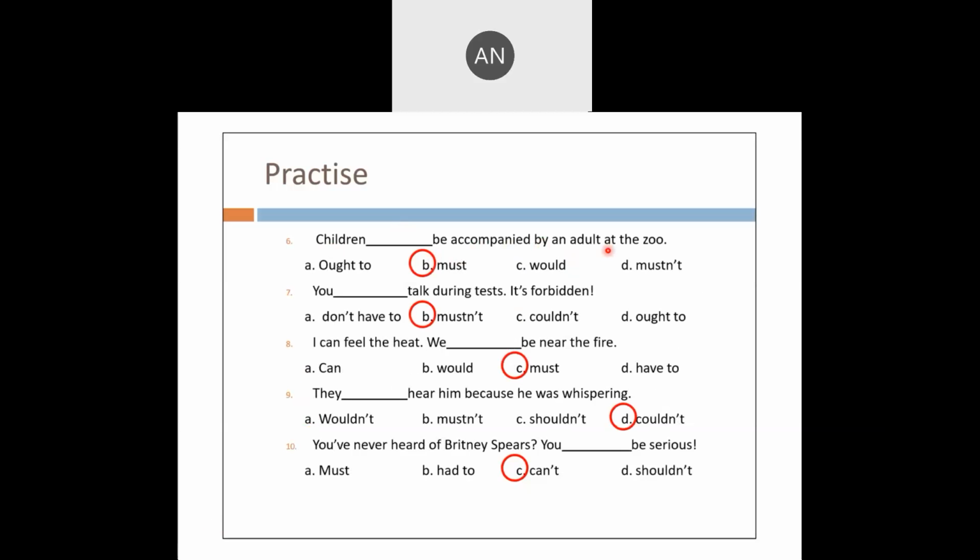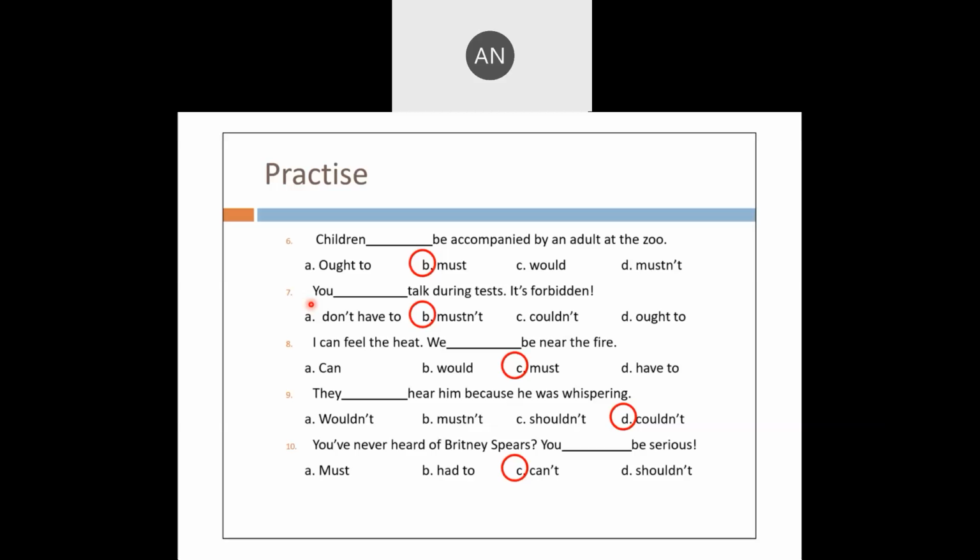Children must be accompanied by an adult at the zoo. So there is a compulsion. Otherwise, children will play some pranks and mischiefs. So must. Children must be accompanied by an adult at the zoo. You mustn't talk during the test. It is forbidden. Again, it is compulsory. When exams are going on, you should not talk. It is forbidden. So you mustn't talk. When you shorten must not, you can say mustn't, or if you want to say should not, you should say shouldn't. Like that you can say.